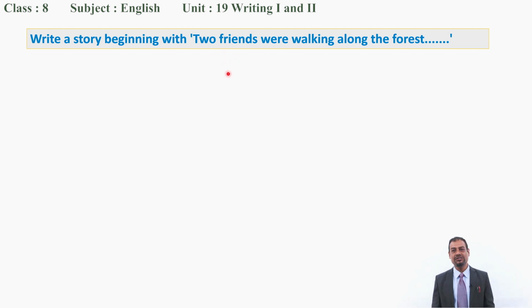This instruction also says the same thing: Write a story beginning with "two friends were walking along the forest." Based on this situation, based on this event, you have to develop a story. One student's story can be different from another student's story, okay? But this beginning should be suitable, matching. Now I would like to show you an example, a model of a story beginning with "two friends were walking along the forest."